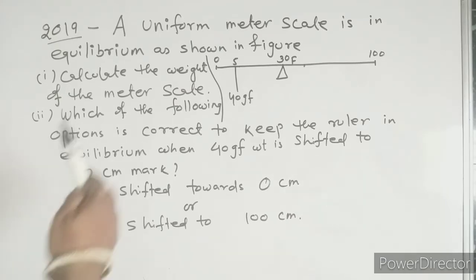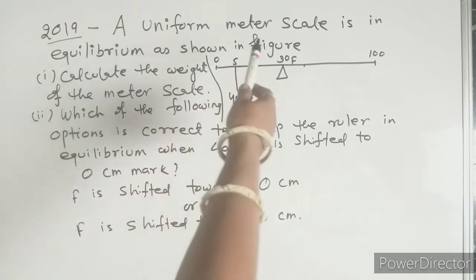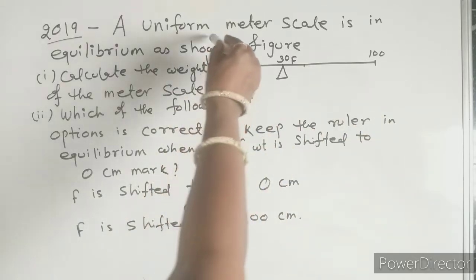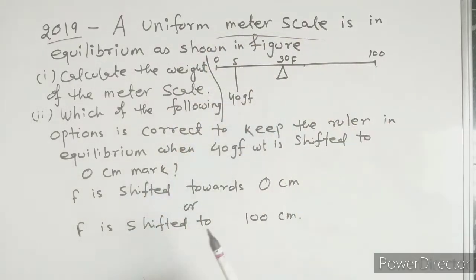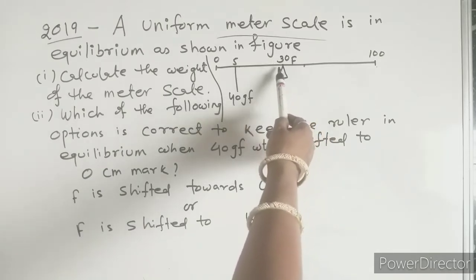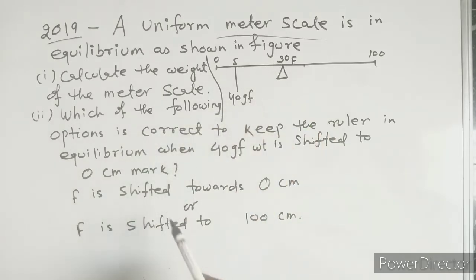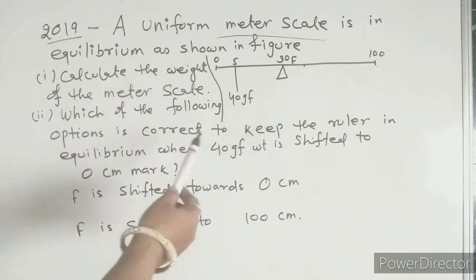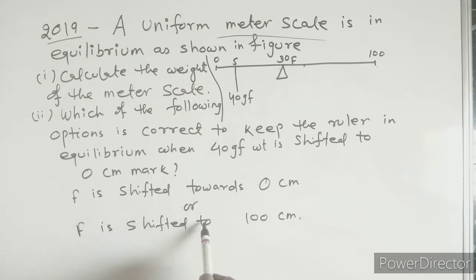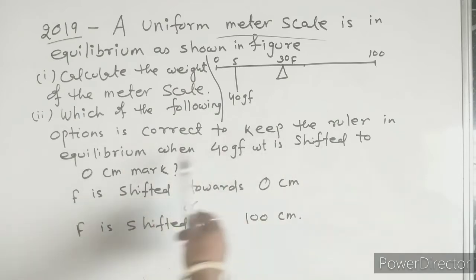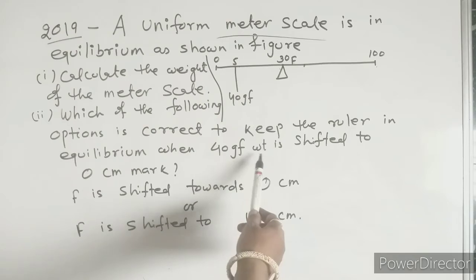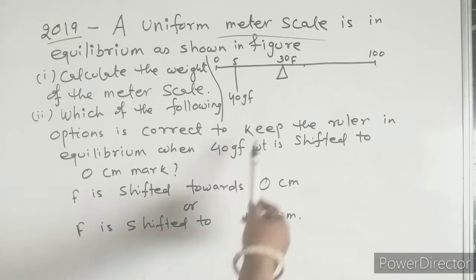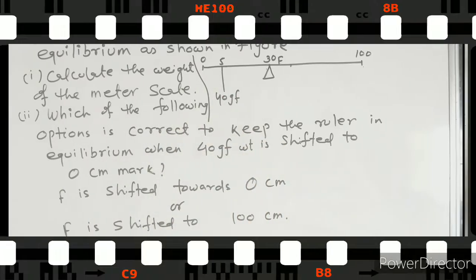This is a 2019 question. A uniform meter scale is in equilibrium as shown in the figure. This is the figure. The uniform meter scale has its 0 end here and its 100 end here, and it is pivoted at the 30 mark, named F. Calculate the weight of the meter scale. Second, which of the following options is correct, when the 40 gram force is shifted to the 0 mark? Here two options are given. So F is shifted to which end is asked.